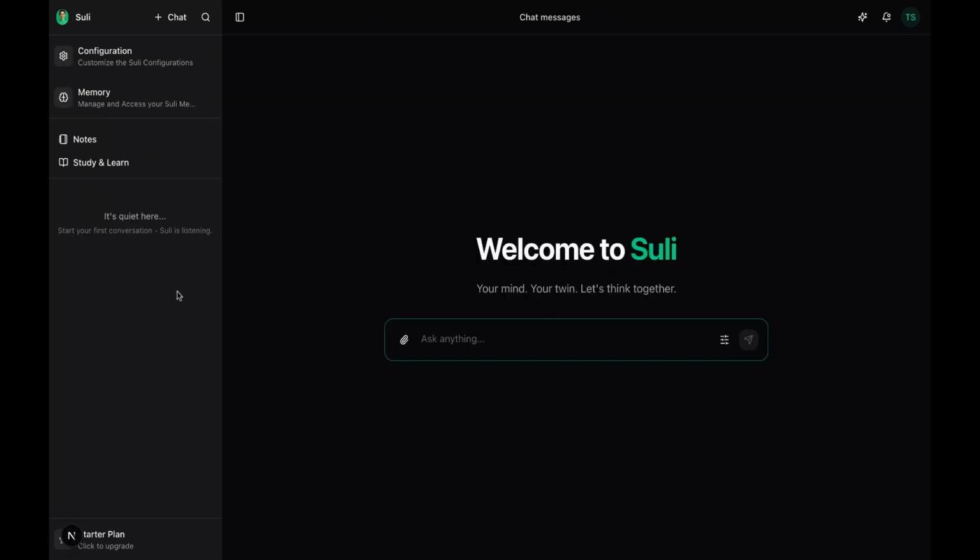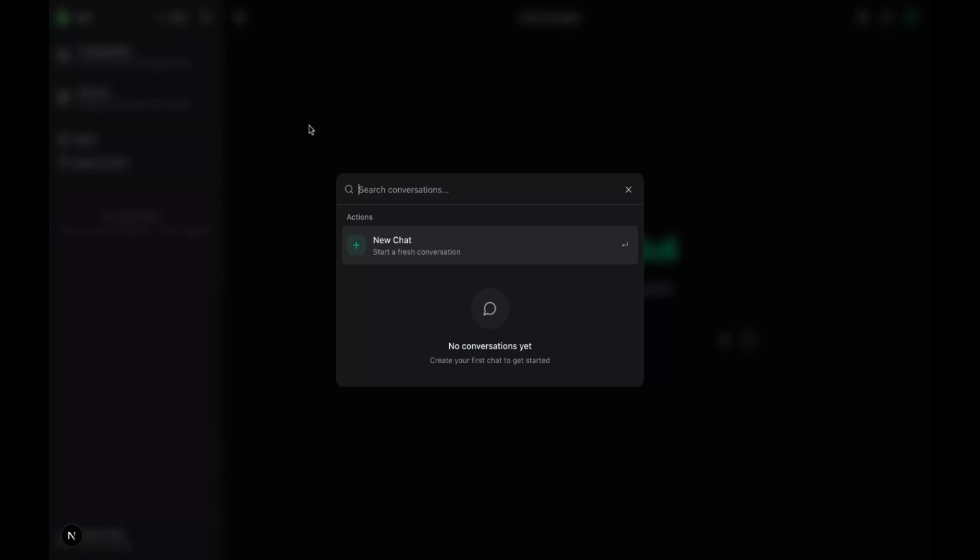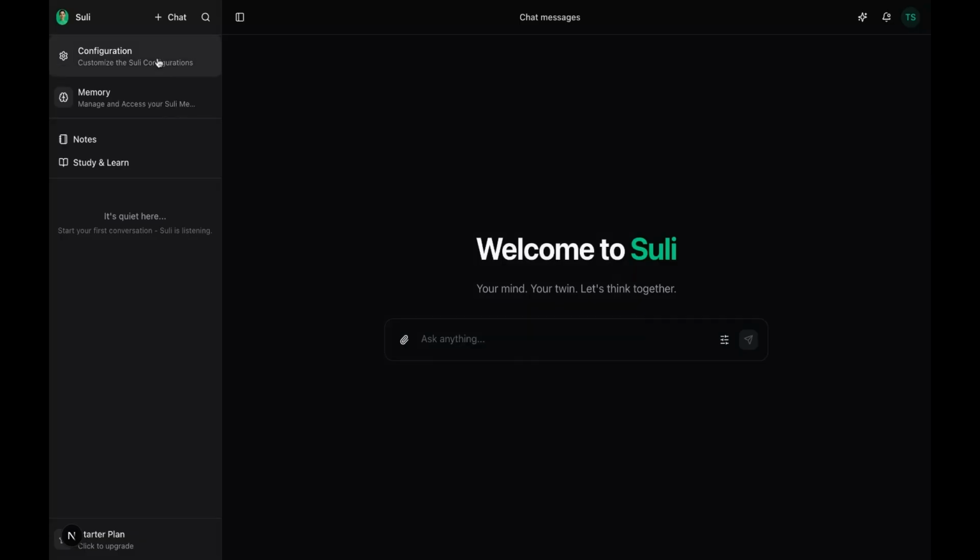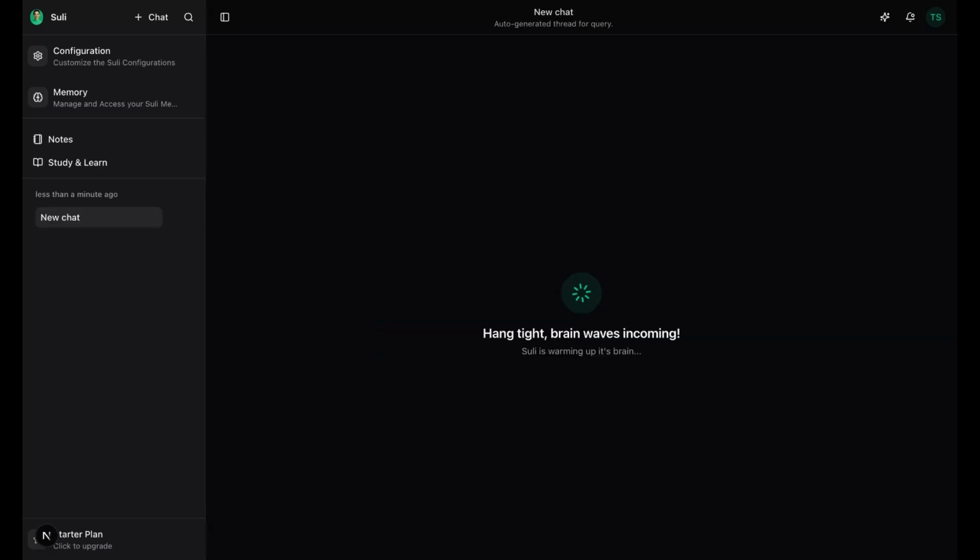Once setup is done, the sidebar becomes your command center. You can start new chats, search past ones, revisit any thread instantly, or jump into configurations, memories, notes, and study. Now I start a chat. I type a question, and Suli replies in real time.